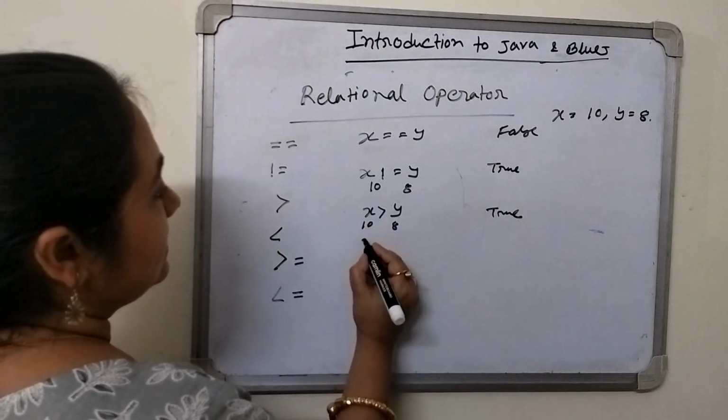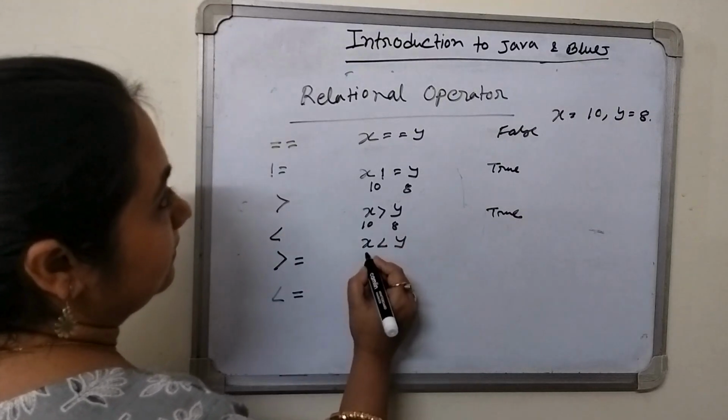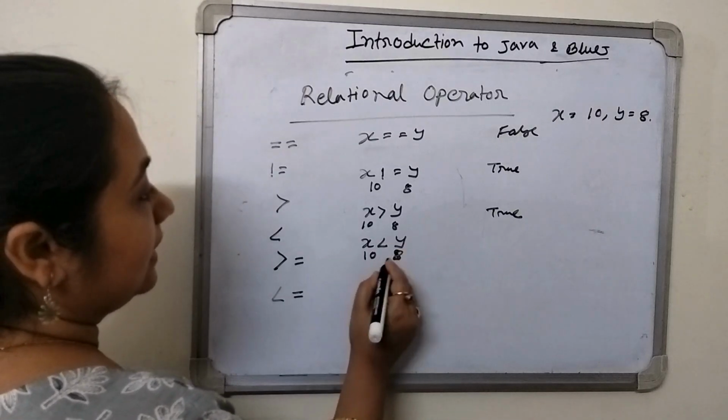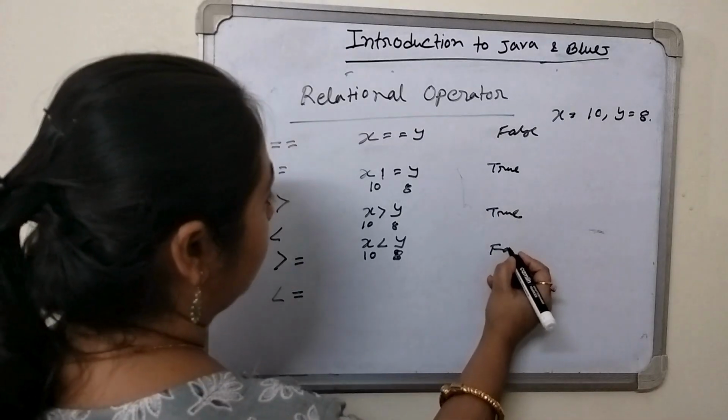So less than means x less than y. And the value of x is 10, y is 8. That means 8 is not greater than 10. That means this is false.